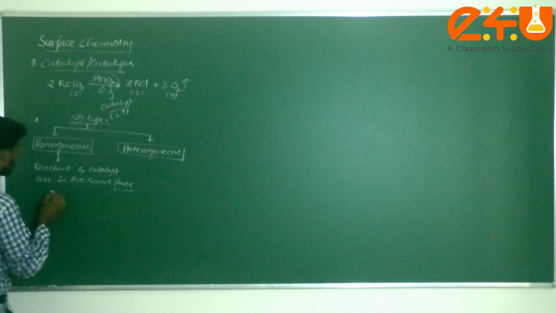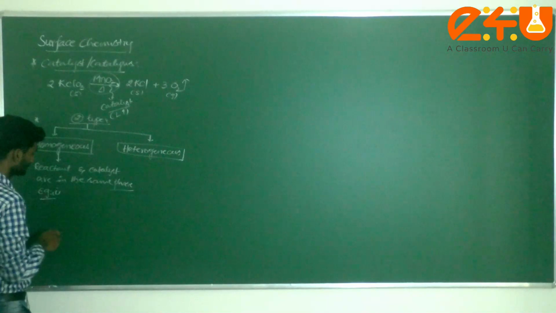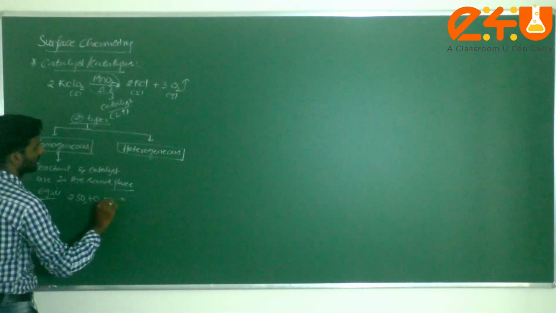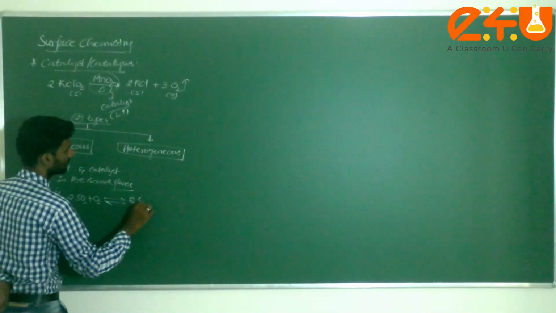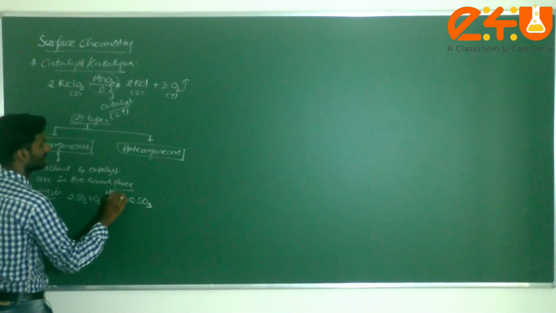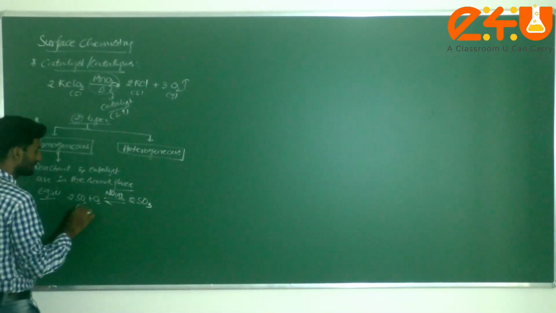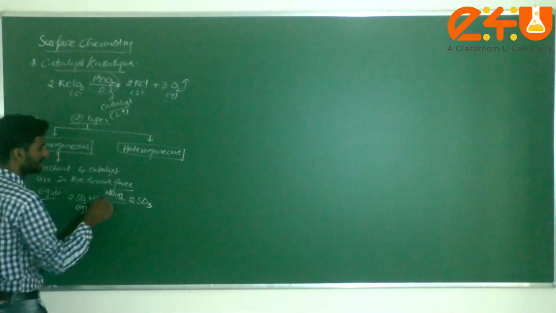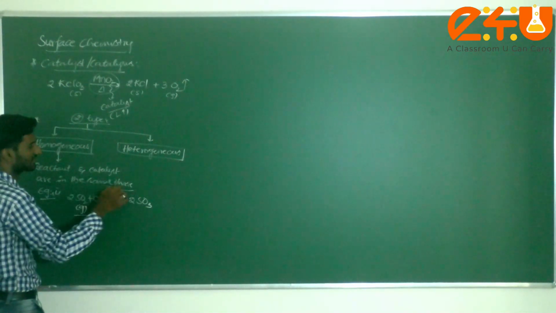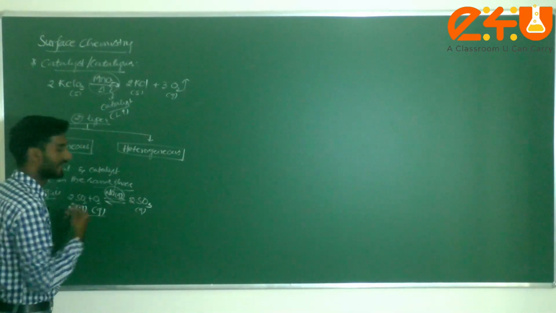Very important. Now consider some examples. Take 2SO2 plus O2, which is in equilibrium to form 2 moles of SO3. Here nitric oxide, NO, is taken as the catalyst. Sulfur dioxide is a gas, oxygen is a gas, and NO is also a gas. Check whether the catalyst and reactants are in the same phase: same phase. That's why it is known as a homogeneous catalyst.